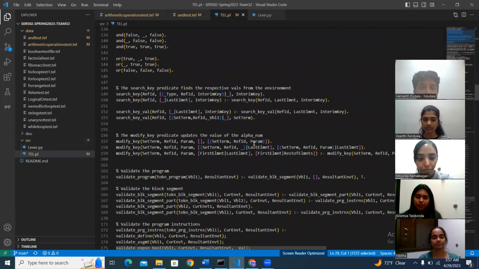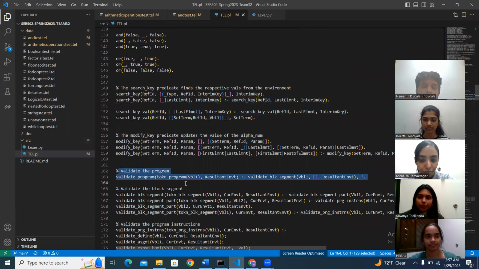We also have the helper predicates here, which are provided for searching, modifying, and verifying variable statements in the environment. And we have the validate program here, which verifies the rules of the language and the syntax of the code, which will be explained by my friend Nikita.